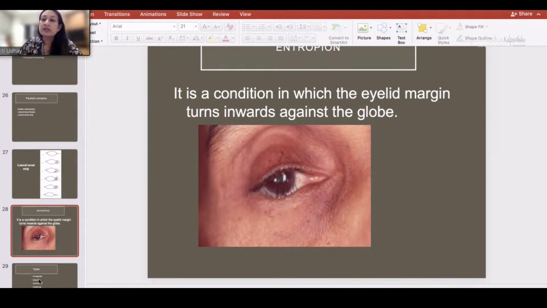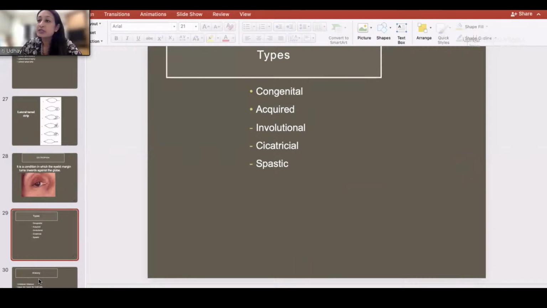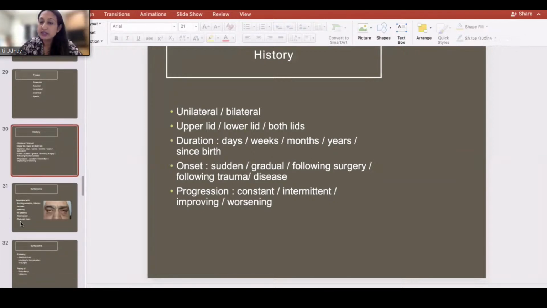Now, whenever you examine a patient with entropion, you must examine the patient in such a way that you know what to do with the patient, that is what procedure you need to choose. So you need to know the types of entropion, that is, it can be congenital or acquired. Acquired, most commonly we see is senile entropion. We can also have cicatricial or spastic entropion. So again, in history, the same history: unilateral, bilateral, upper or lower eyelid, onset, duration, and progress.